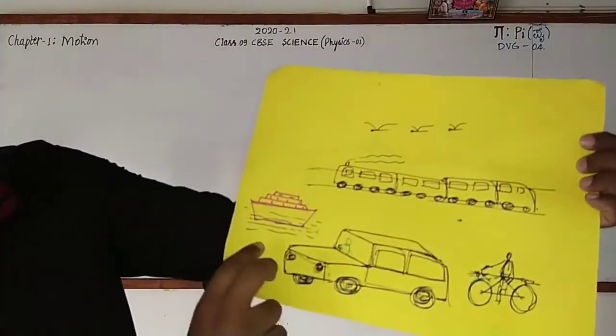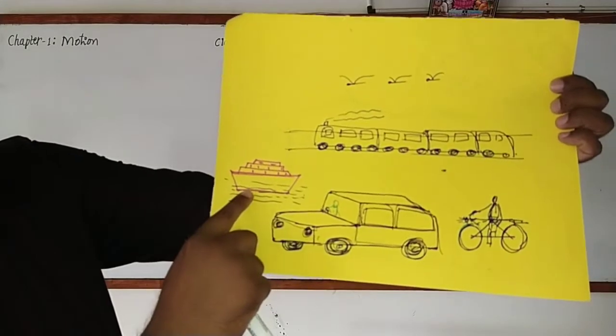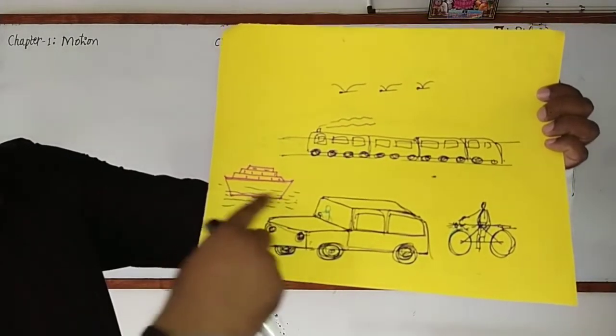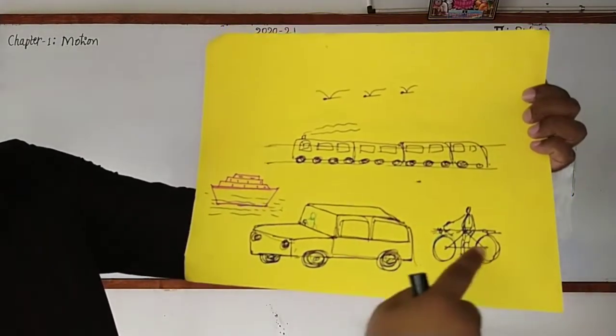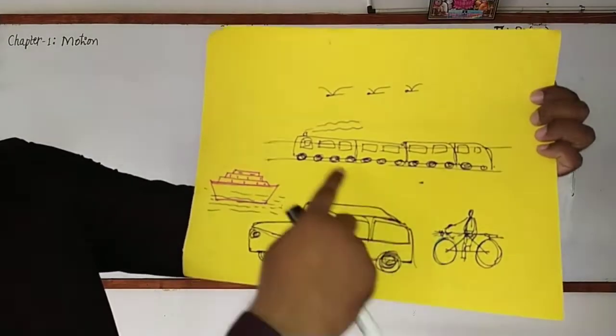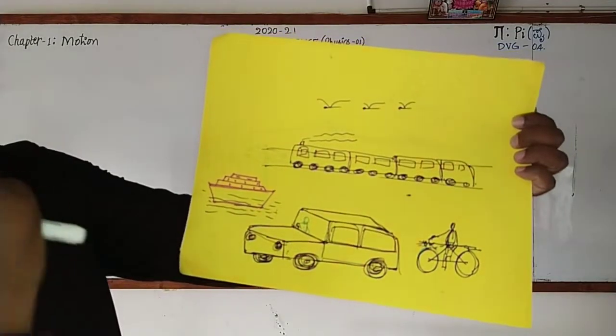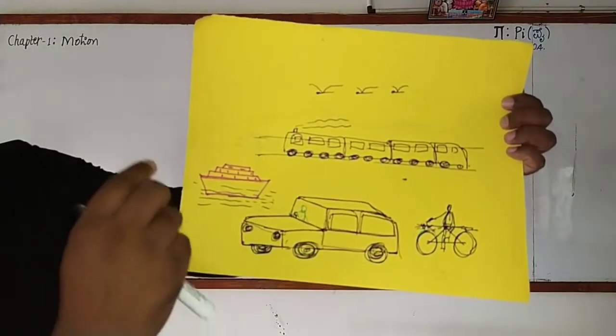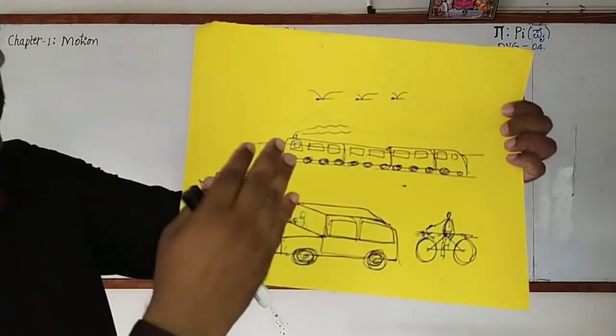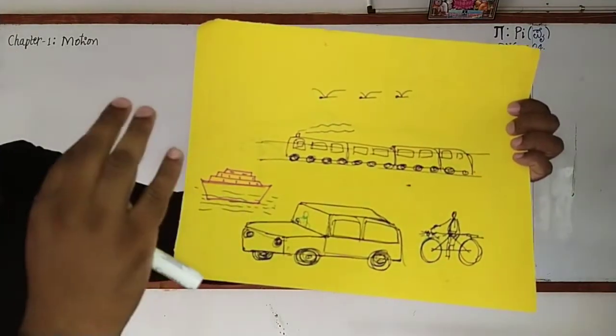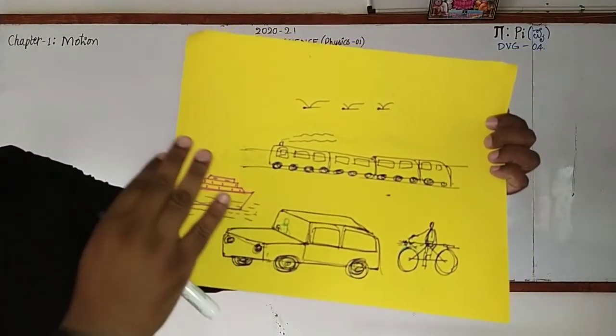Similarly, you can observe some more objects. Look here, a ship, and here is a car, here is a man riding the bicycle, here the train moving on the rails, then the birds are flying. What do you say the state of these objects is? You can say that they are in motion.